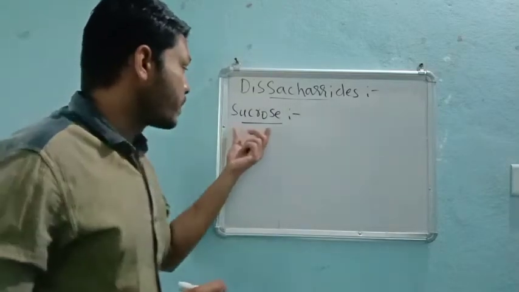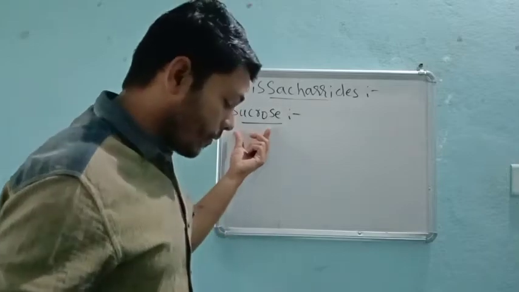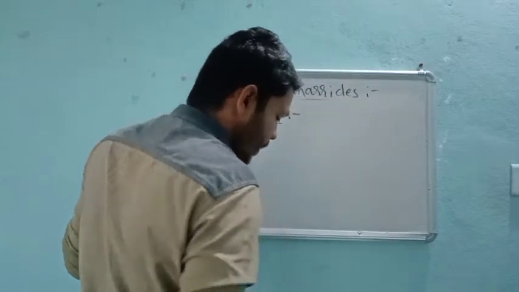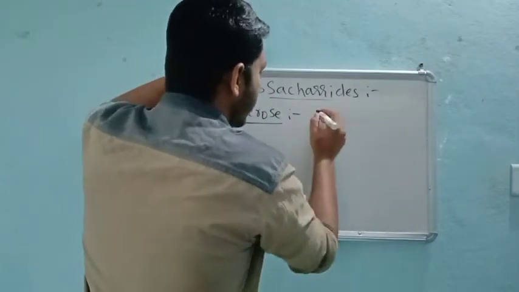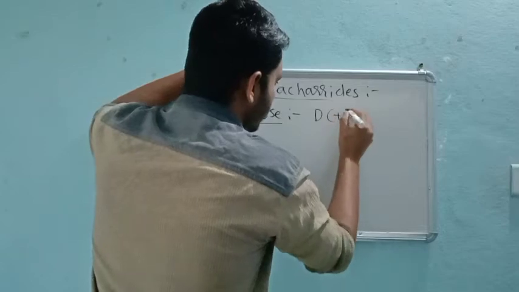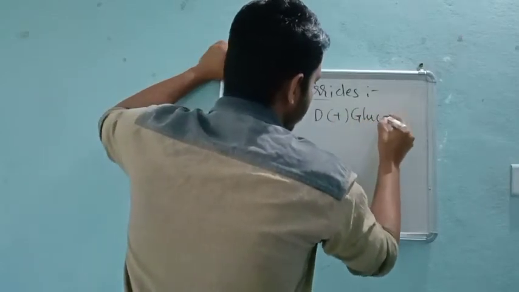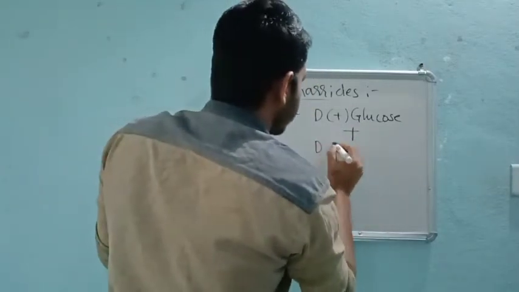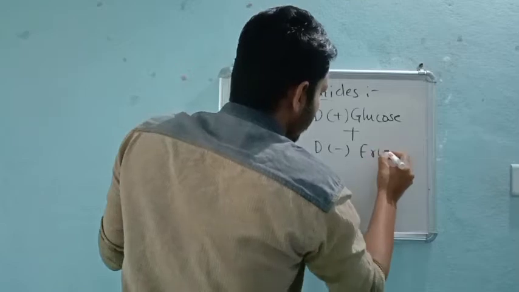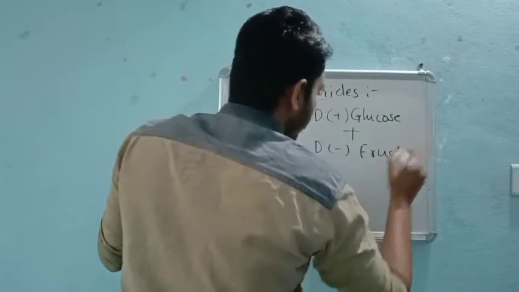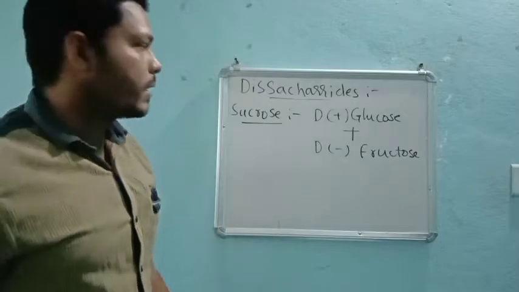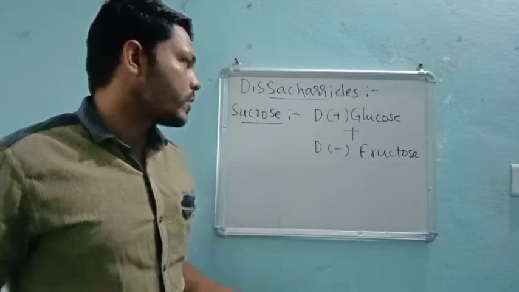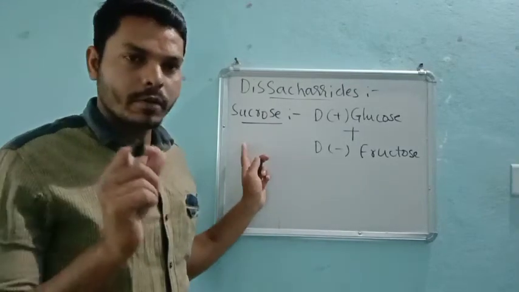The sucrose. First of all, sucrose can be formed by the glycosidic linkage itself, but the monomeric unit present here is D plus glucose, if it adds up with D minus fructose, right? Fructose we always represent with negative. There will be a glycosidic linkage between these two, and then the formation of what? Sucrose takes place. This is the first point, right?